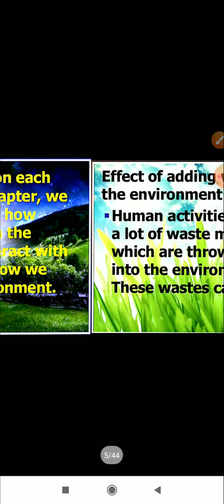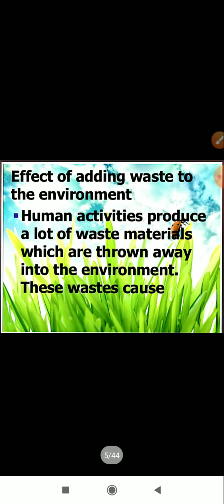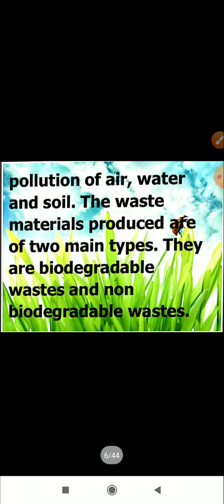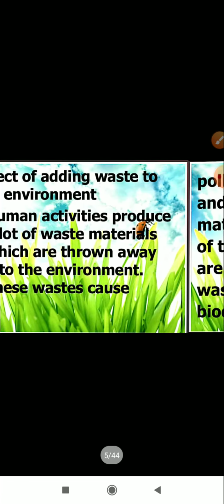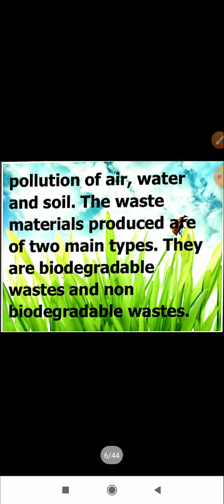So, in this chapter we are going to study the effect of various human activities or pollution on our environment. So, the effect of adding waste to our environment: human activities produce a large amount of waste material that is thrown away into our environment, and this waste leads to pollution. They cause air pollution, water and soil pollution.